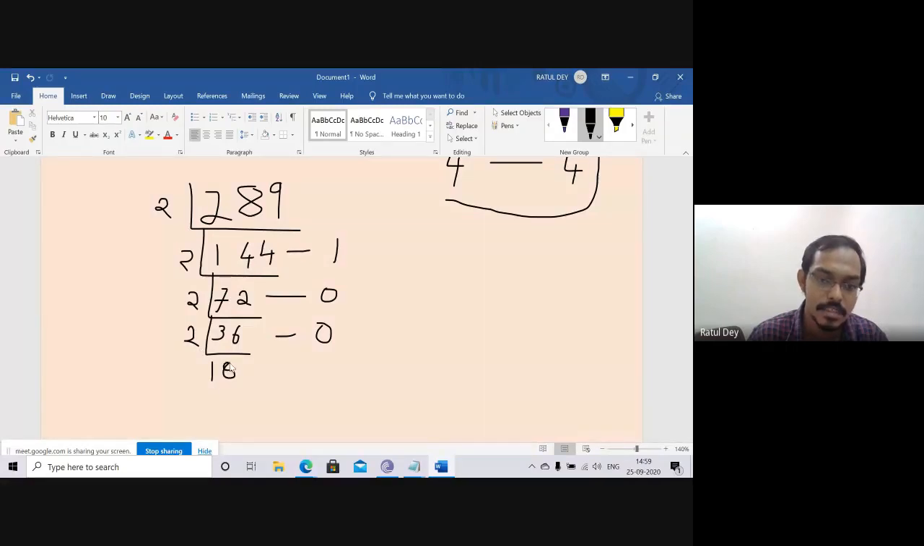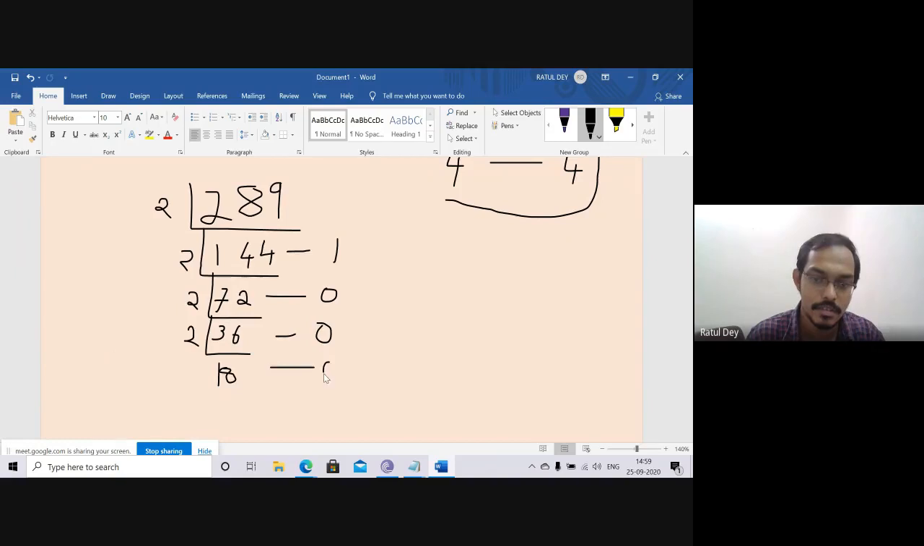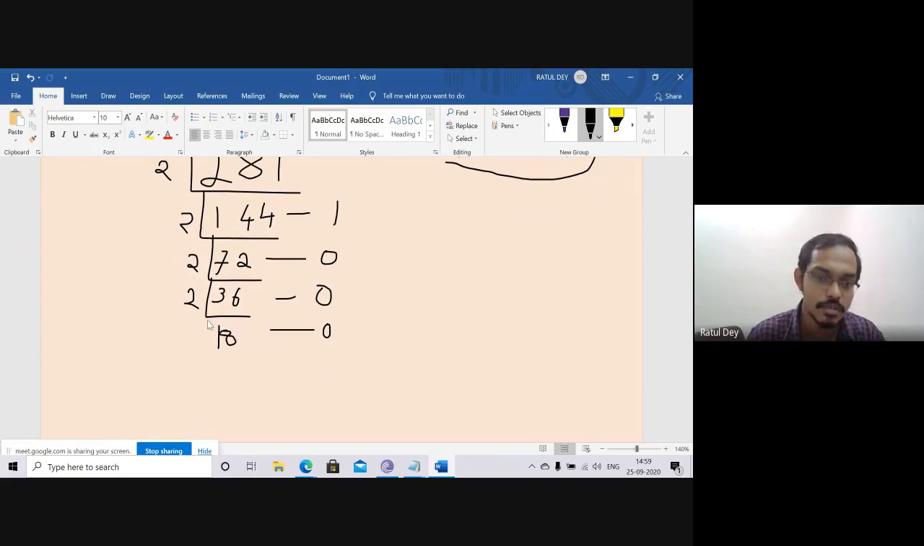The remainder is 0. What will be the remainder of 18? 0. Next is 2. This value is 9. Now remainder is 0. Now the next, 2 cross 4 is 8. Remainder is 1.